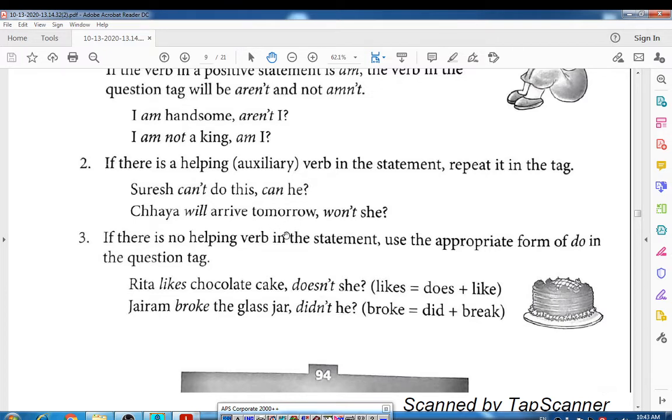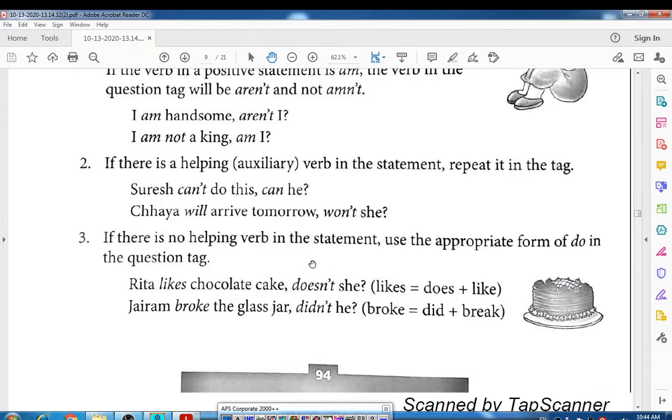Chaya will arrive tomorrow. Then will is the auxiliary verb, right, or helping verb, so use it in the question tag. So will not became won't. So won't she? Chaya is a girl and therefore the pronoun she is used. Okay. If there is no helping verb in the statement, use the appropriate form of do in the question tag.